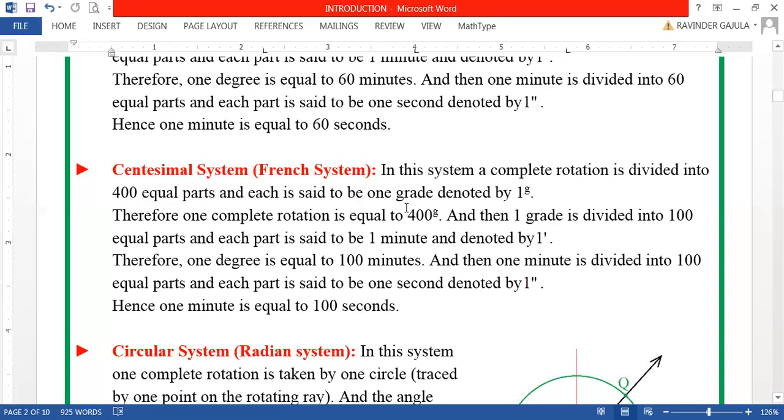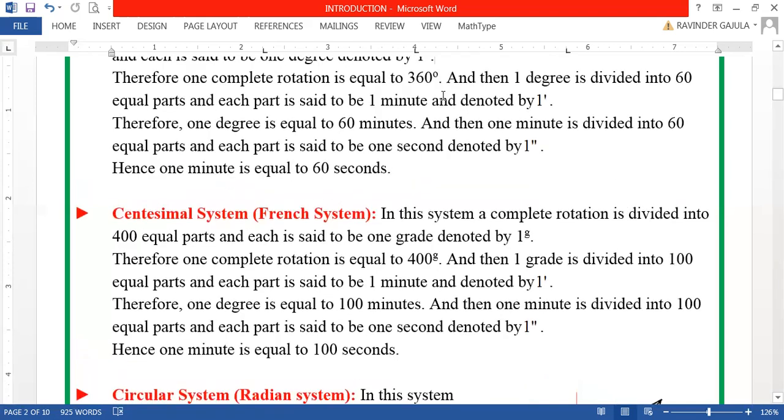And moreover, there 1 degree is divided into only 60 parts, but here 1 grade is divided into 100 equal parts, where each part is called a minute, as in the sexagesimal system. So 1 minute in the centesimal system is the 100th part of 1 grade, whereas 1 minute in the sexagesimal system is the 1/60th part of 1 degree.